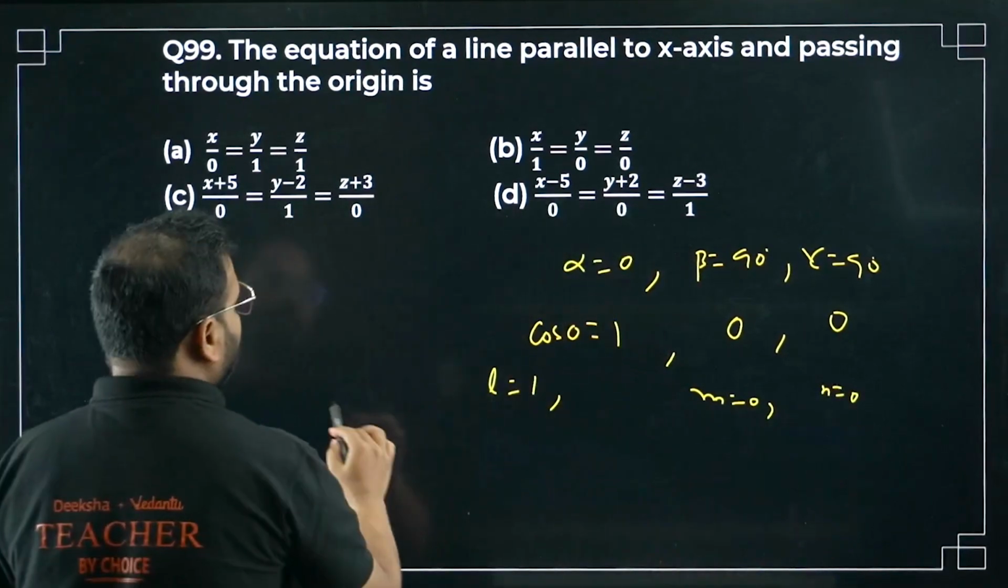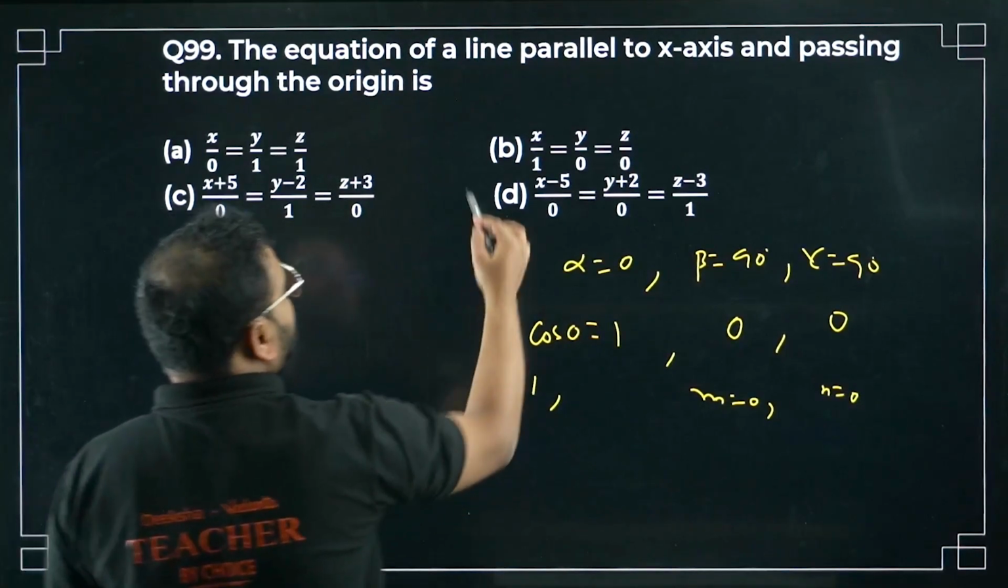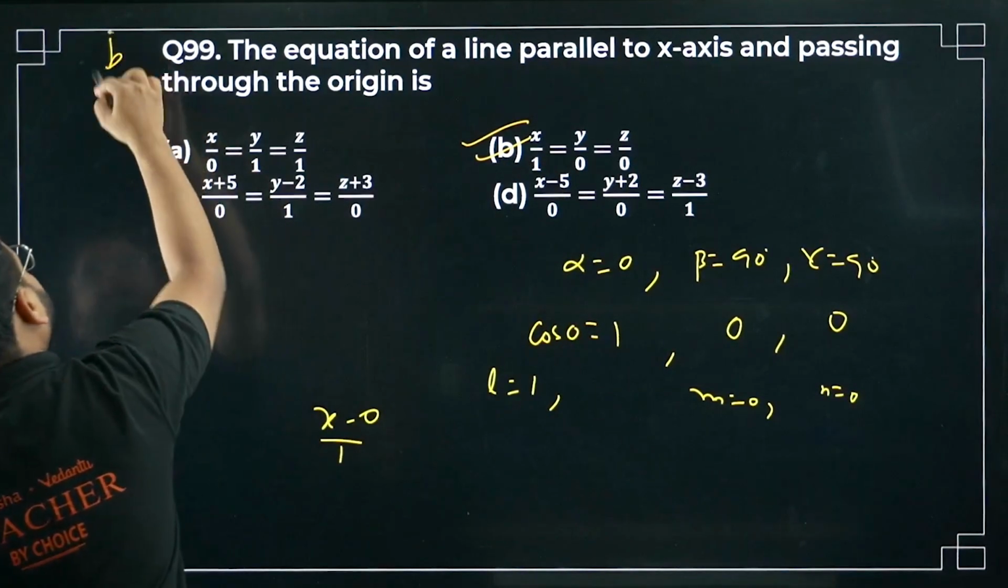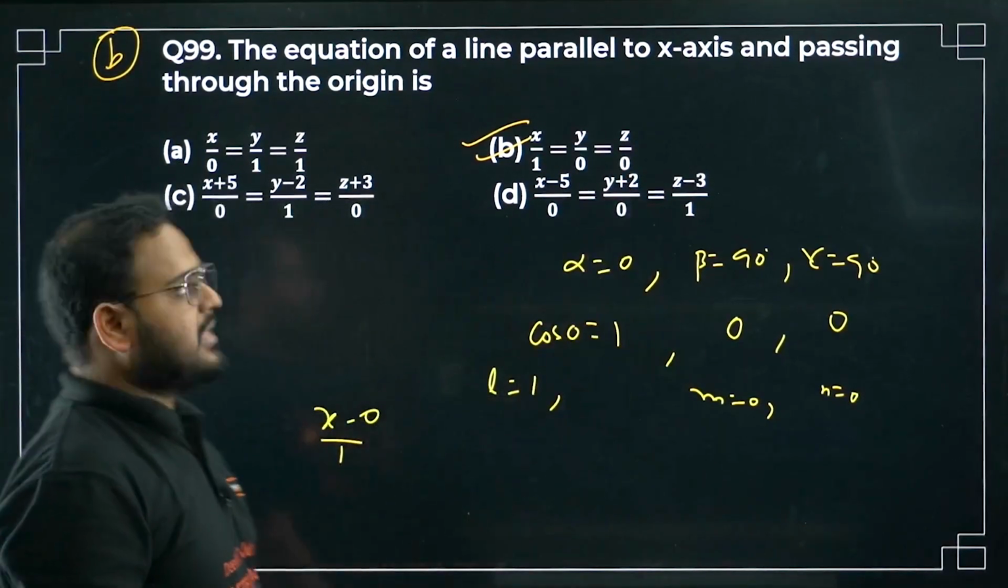So we have what? X minus 0 upon A will also become 1 only, right? So 1. So option number is B. Please check. X by 0, Y minus 0 by 0, Z minus 0 by 0. Option is B. Please check.